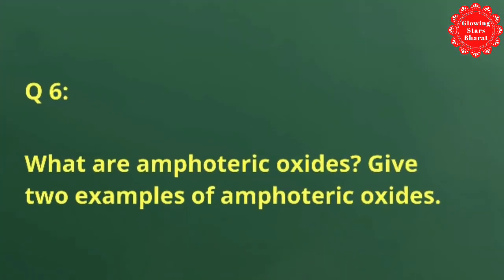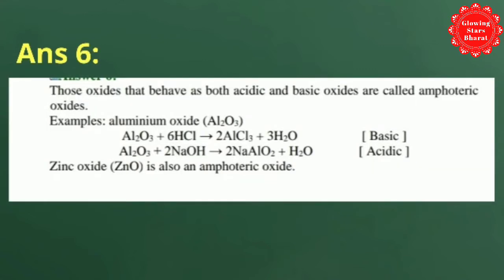Next, question number 6. What are amphoteric oxides? Give 2 examples of amphoteric oxides. Now see the answer of this question. Those oxides that behave as both acidic and basic oxides are called amphoteric oxides. Examples: aluminium oxide, Al2O3. Al2O3 reacts with HCl to give 2AlCl3 plus 3H2O, showing basic behaviour. Al2O3 plus 2NaOH gives 2NaAlO2 plus H2O, showing acidic behaviour. Zinc oxide is also an amphoteric oxide.